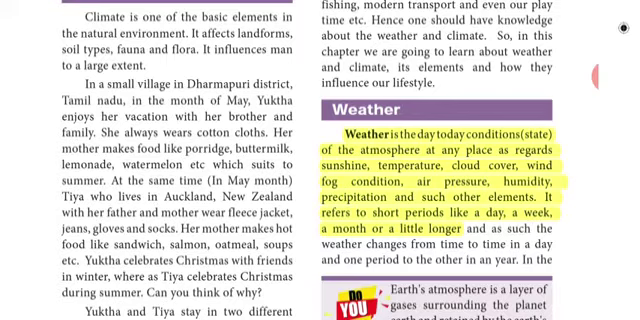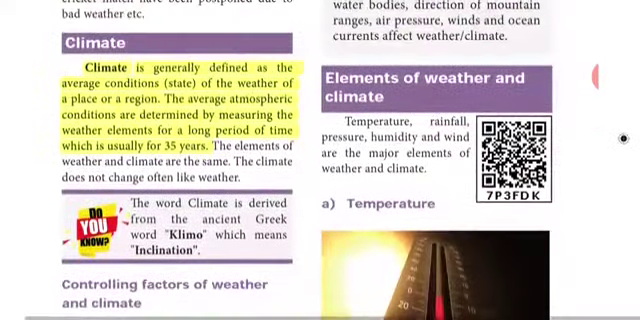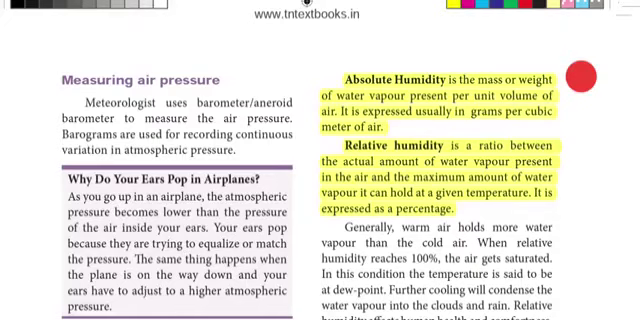First point is, weather is the day-to-day conditions of the atmosphere at any place as regards sunshine, temperature, cloud cover, wind, fog condition, air pressure, humidity, precipitation and such other elements. This is the first point. Remaining is the second point. Coming to climate, climate is generally defined as the average conditions of the weather of a place or region. That will be the first point. Second point, the average atmospheric conditions are determined by measuring the weather elements for a long period of time, which is usually 35 years. This is all about your first distinguish.